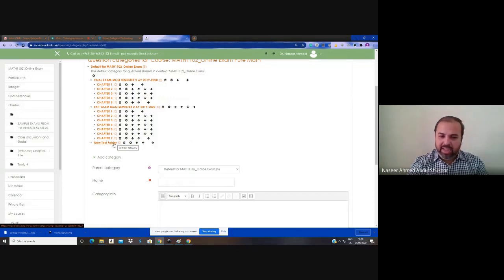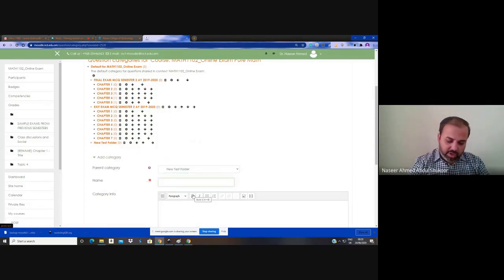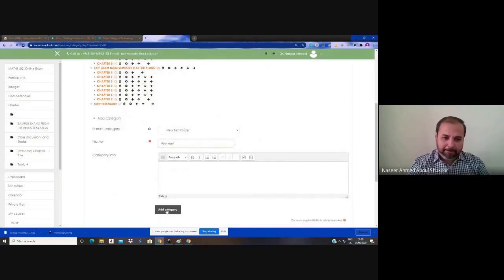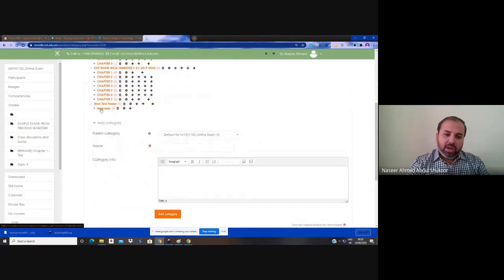Then for those 3 questions, you have to create one more folder under this. I will do that also. Under this new test folder, I'm creating one more folder for random questions. If you want to randomize any question, you can create all those questions inside this folder. If you keep them outside the folder, they are not going to be included in the activity.